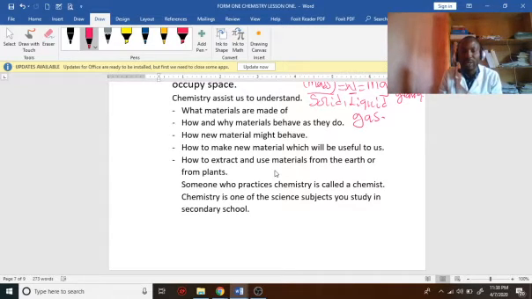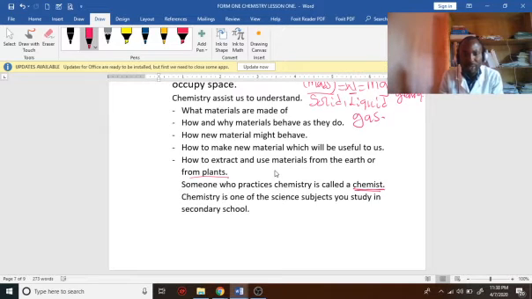They are looking at different materials and how they can be useful to us, how to extract and use material from the earth or from the plant. That is chemistry. Somebody who studies and practices chemistry is called a chemist.